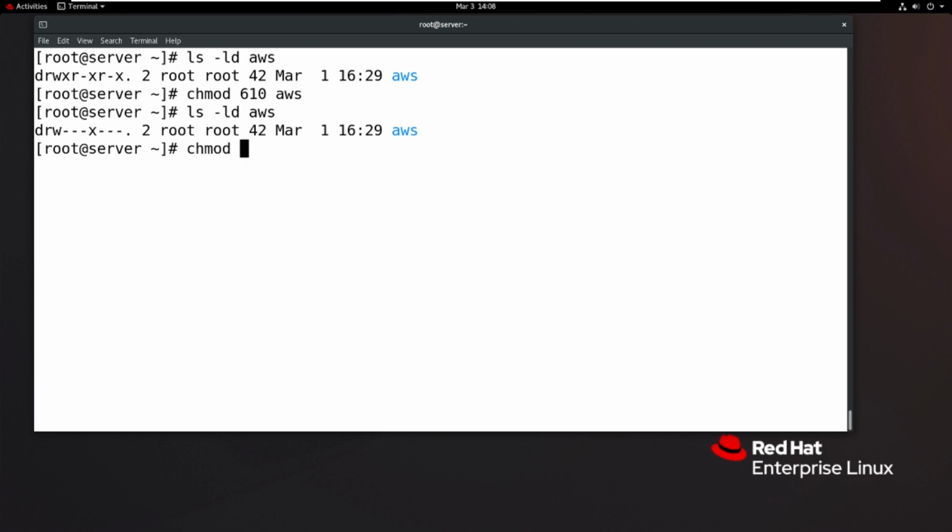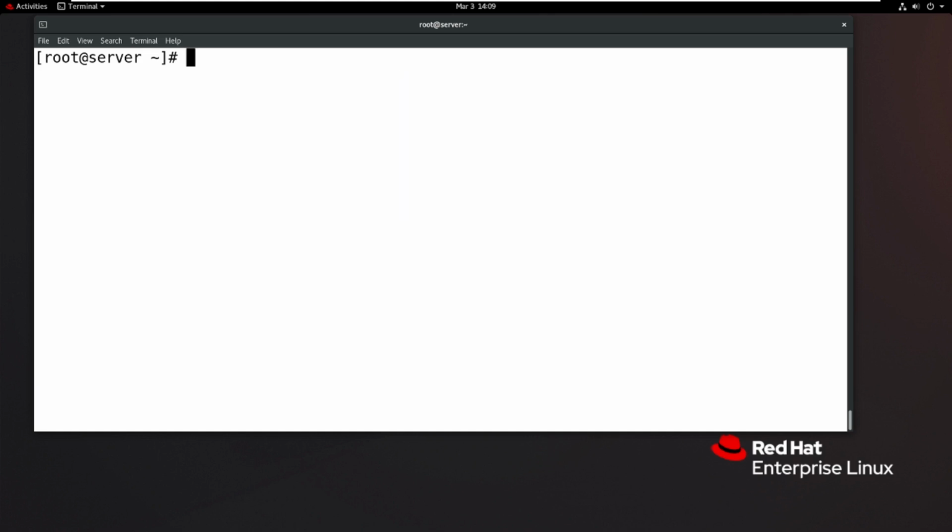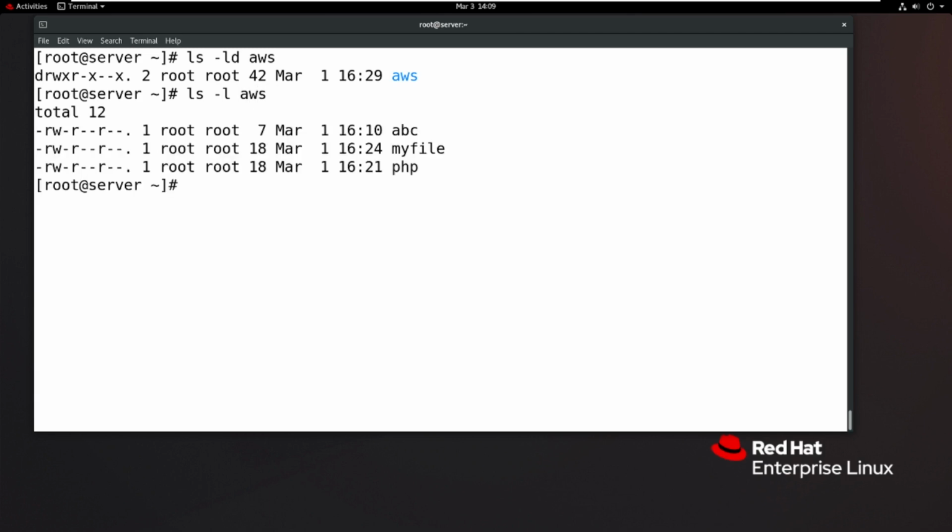So if you want to change, write 751, then AWS directory. Then check it. So owner read write execute, group members read and execute, others only execute. But in that case, one important thing. For example, the permissions are applicable to only the parent directory AWS. But actually, with ls -l AWS, a lot of subfiles are there.